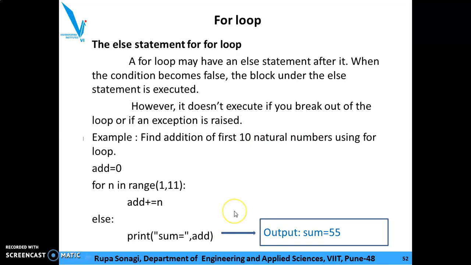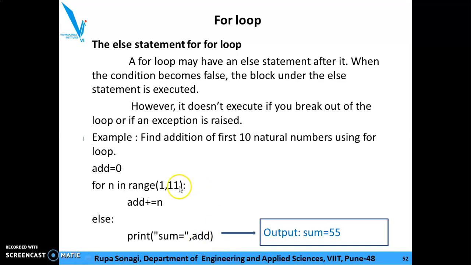But let us consider the same example with the help of else. Addition of first 10 natural numbers. As I said, I need a variable add equal to 0. For n in range 1 to 11, colon, the indented statement is add plus equal to n. Means every time add is equal to add plus n. Okay, whatever it is. And next is else, print sum is equal to.